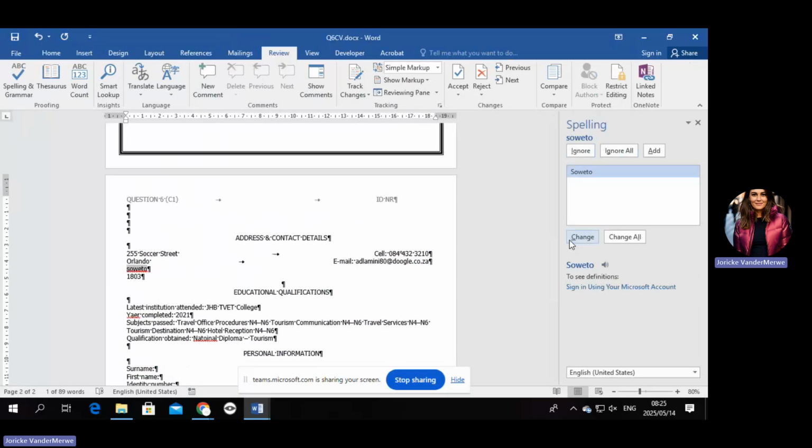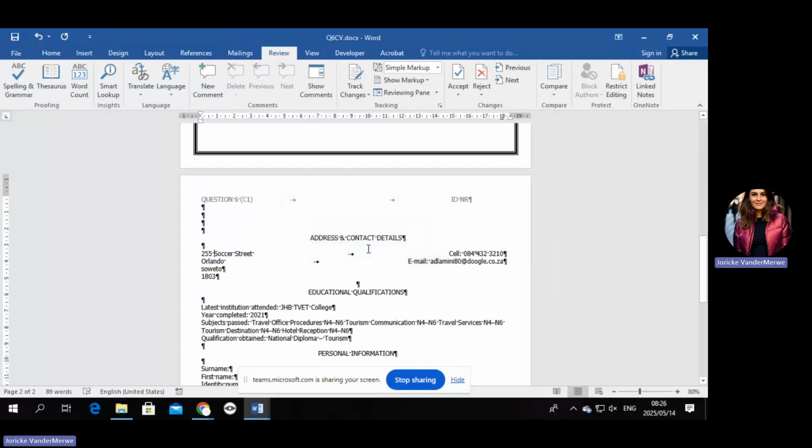Then Soweto is also not a street. It's not a town. Well, it is actually a town. So there's town name. So you must exclude it. So you're going to say ignore. That you're going to change. National, you're going to change. And then you're done. Can you see how you're going to work with that? So you're going to go to review, spelling and grammar, and you're going to go either into change or ignore. Okay. So you must go slowly with that.